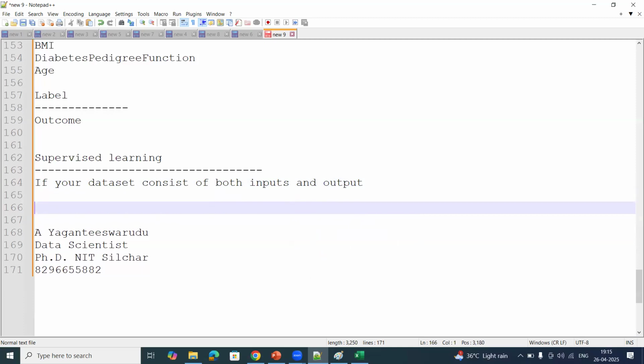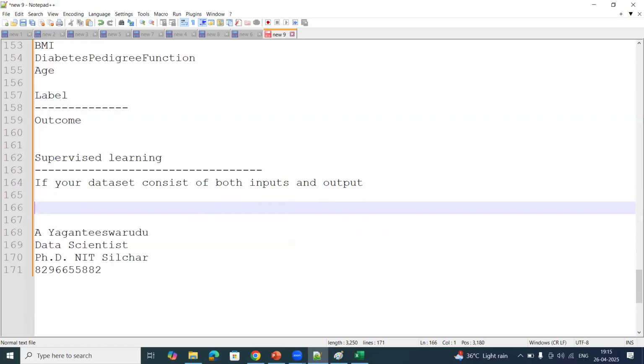Please remember this sentence. If your data set consists of both inputs and output, that is features and label, then your data set is categorized as a supervised learning data set.